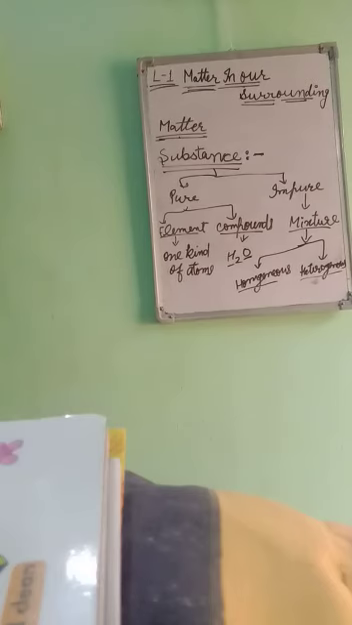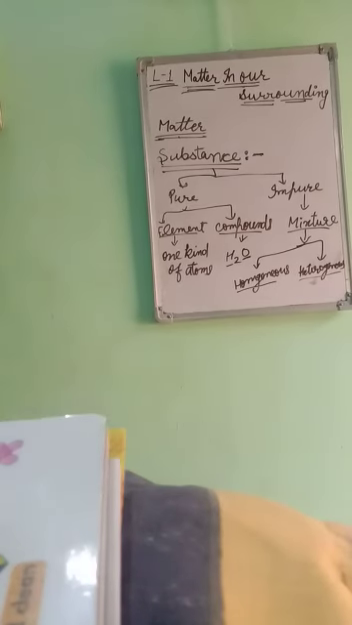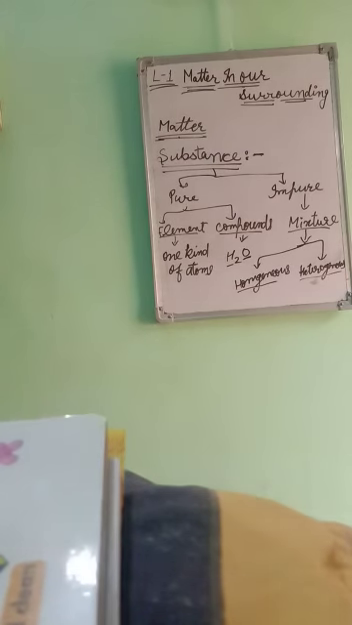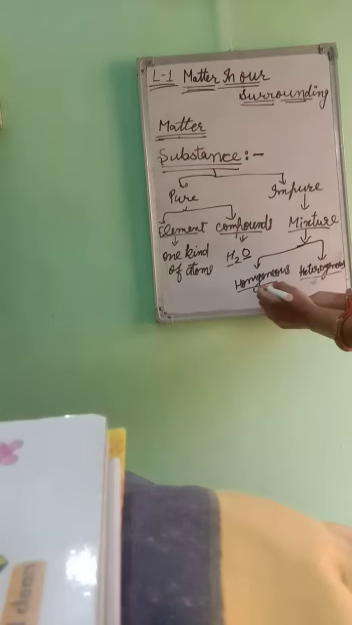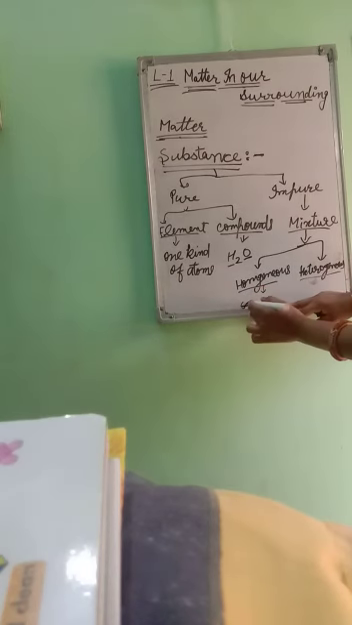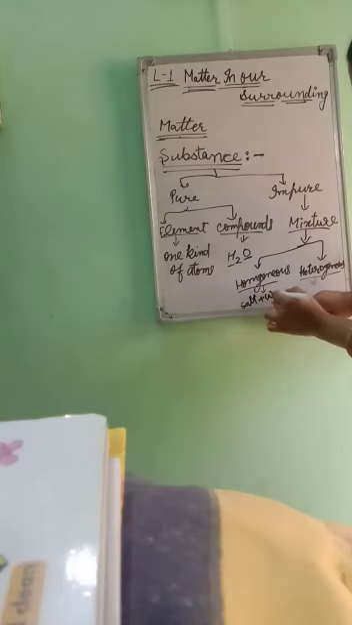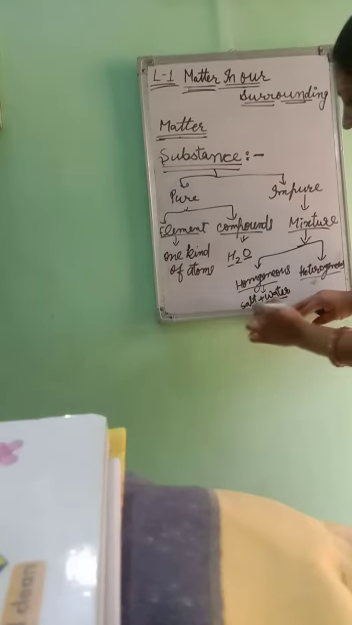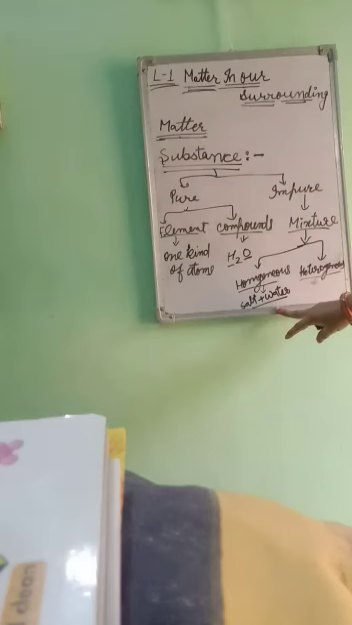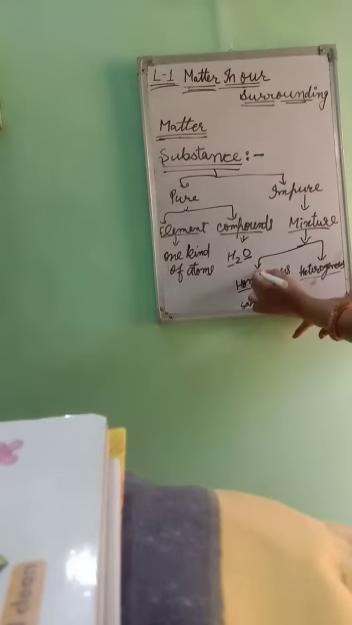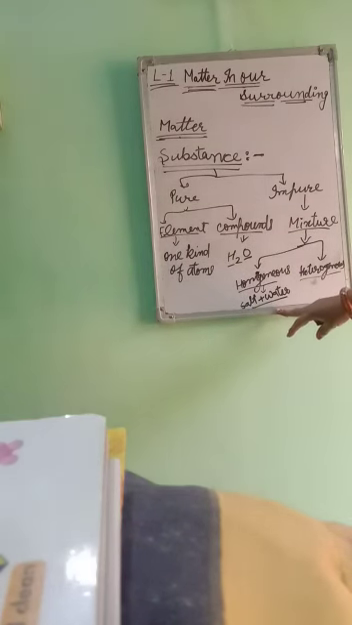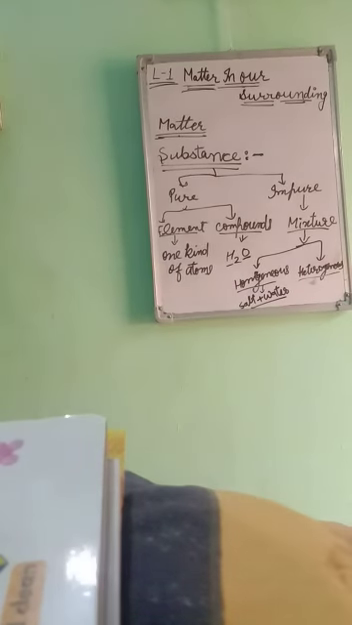Homogeneous mixture: the composition of the mixture is uniform throughout. Components of the mixture are uniformly mixed. For example, a mixture of salt and water is a common example of a homogeneous mixture. After that, for example, a heterogeneous mixture is the mixture of sand and water.